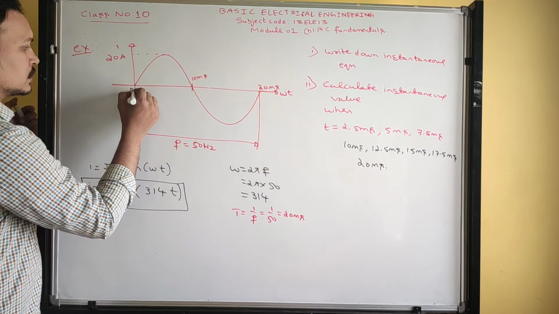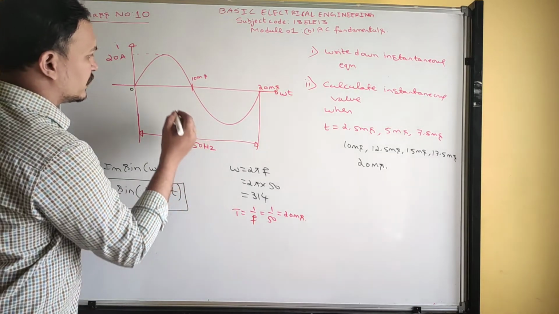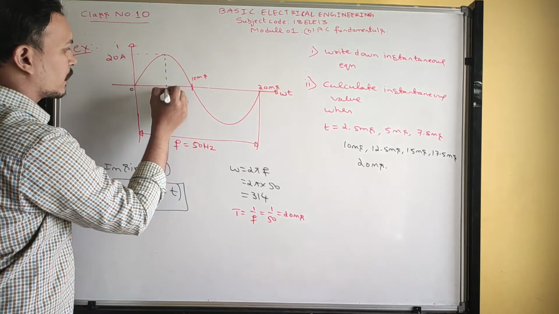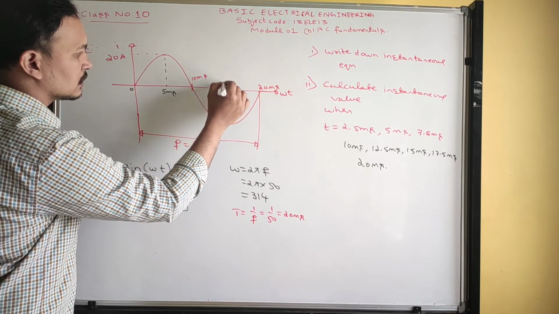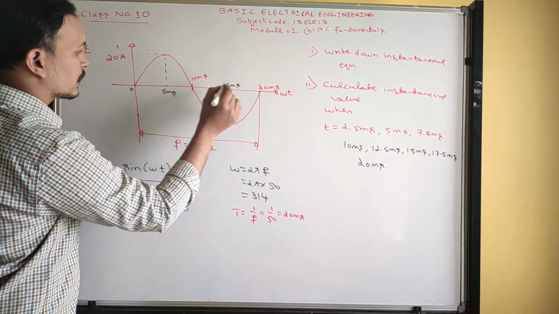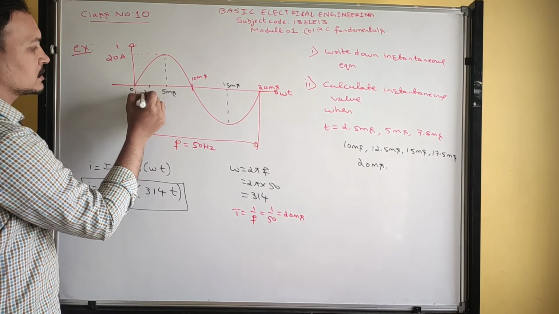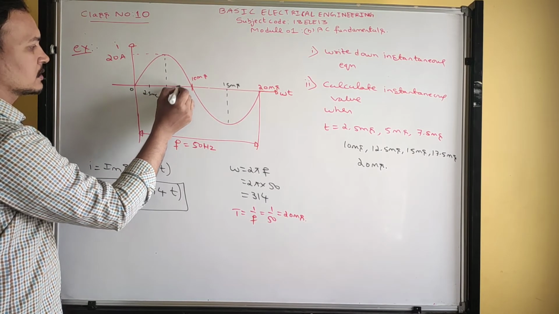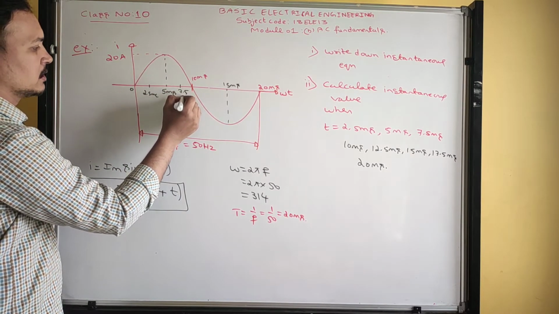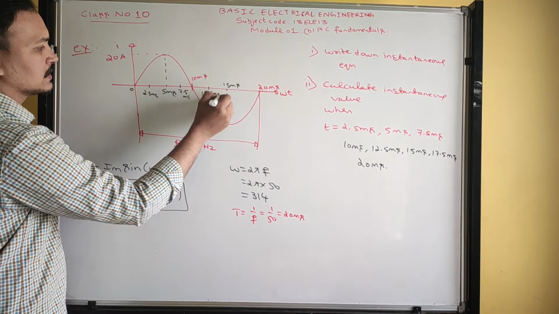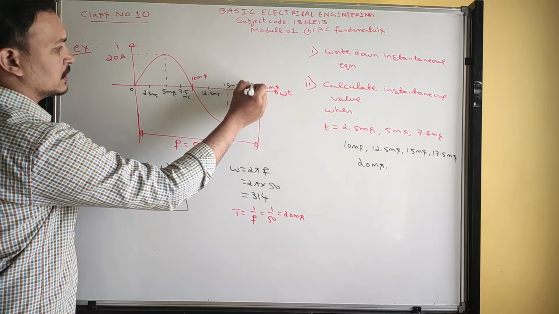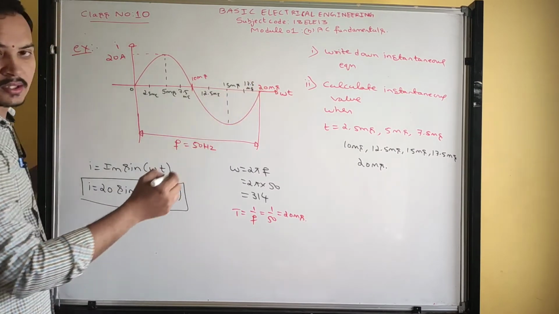So this is 0 milliseconds. Now where will you get 5 milliseconds? Okay, somewhere here, 5 milliseconds. Where do you get 15 milliseconds? Okay, somewhere here. What about 2.5 milliseconds? Here 2.5 milliseconds, and here 7.5 milliseconds. What about here? 12.5 milliseconds, and here 17.5 milliseconds.